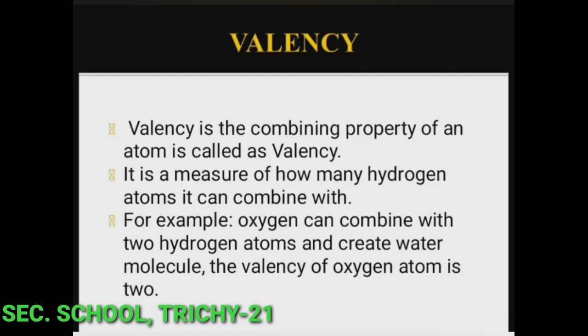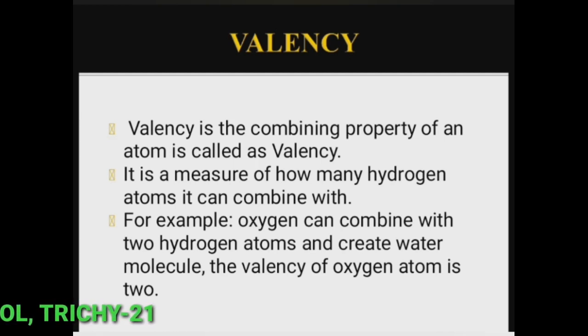So what is the formula for water? H2O. So two hydrogen and one oxygen. So here one oxygen atom can combine with two hydrogen atoms and create water molecule. So the valency of oxygen atom is 2 because it combined with two hydrogen atoms.